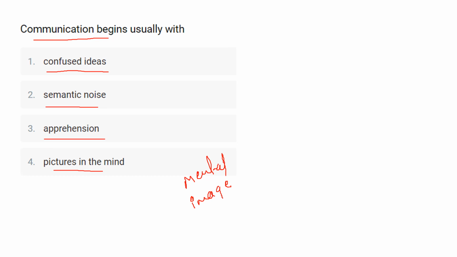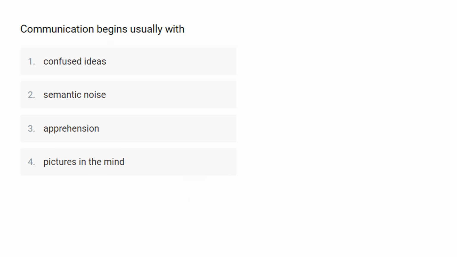So if I want to explain to a friend the direction to a new apartment or anywhere, I will picture in my mind the landscape, the street, the buildings, and then I will select the best words that describe the route so my friend will understand it. Okay. So the answer here is option number 4, that is picture in mind.